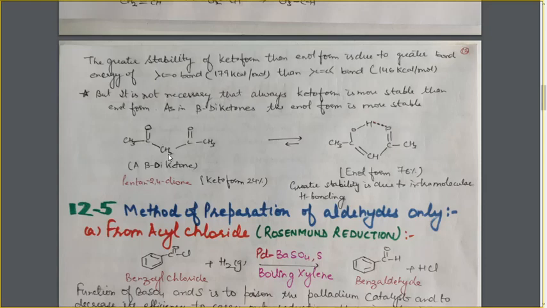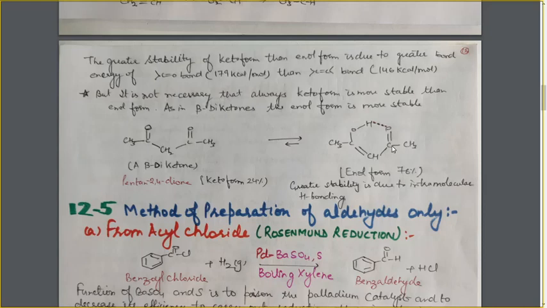In this case, this hydrogen atom of the CH2 group will go to this carbon atom, this oxygen atom, and this double bond will move to this position, making it a double bond, and this oxygen becomes the OH group. Now as it becomes the OH group, the hydrogen atom comes close to the C double bond O group. As a result, a hydrogen bond is formed within the molecule, which is known as intramolecular H bonding, and due to the formation of this intramolecular H bonding, this form becomes more stable.